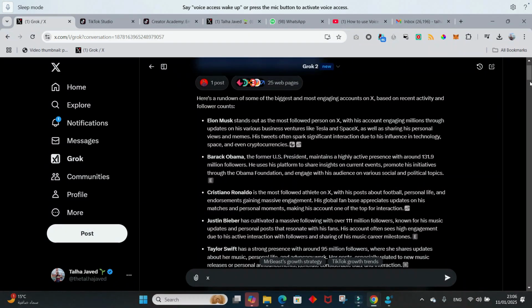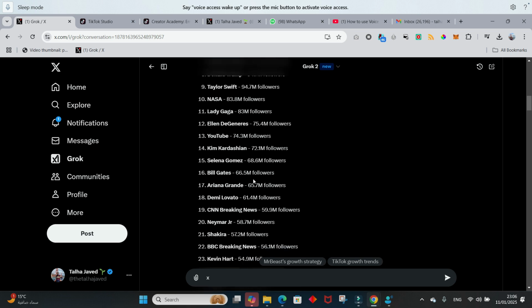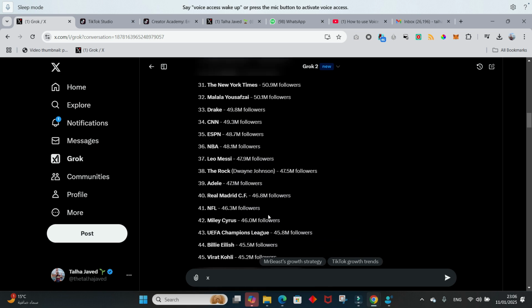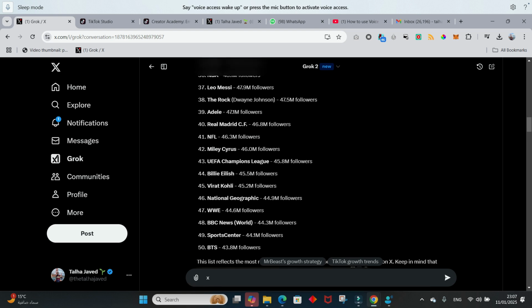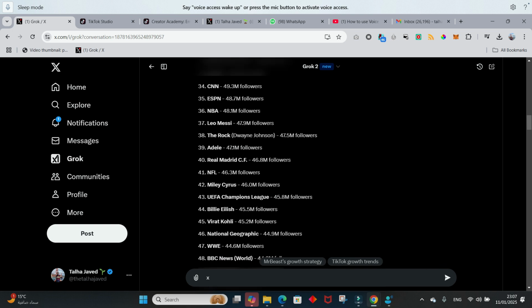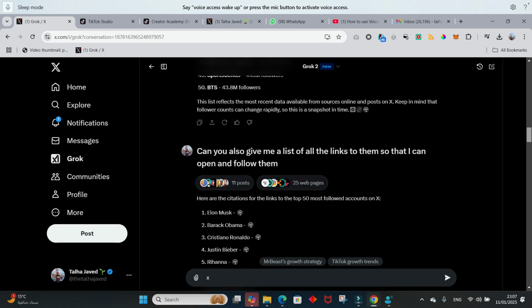So it gave me a select few, and then I asked it, can you give me a list of the top 50? It gave me a list. Okay, yeah, this makes sense. But I actually need the links to the profiles because I want to make a list of these accounts separately, so any post that they make will appear in that X list, and it would be easy for me to engage on their posts.